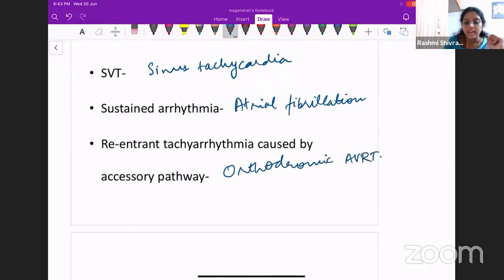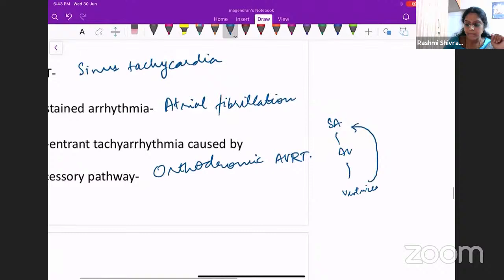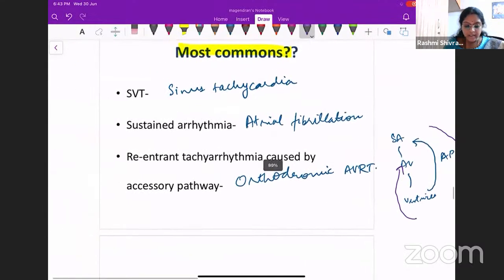AVRT. Orthodromic means the normal conduction happens through the SA node, then the AV node, then the bundle of His and the ventricles, and the accessory pathway will be conducting the retrograde impulse. So this becomes a vicious circuit. That is orthodromic AVRT. In antidromic AVRT, it will be the reverse: the accessory pathway will conduct the normal impulse and this will be happening in the retrograde fashion. So that will be antidromic. Okay. So the most common SVT is sinus tachycardia.